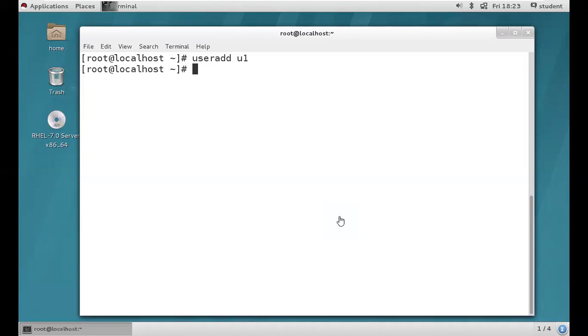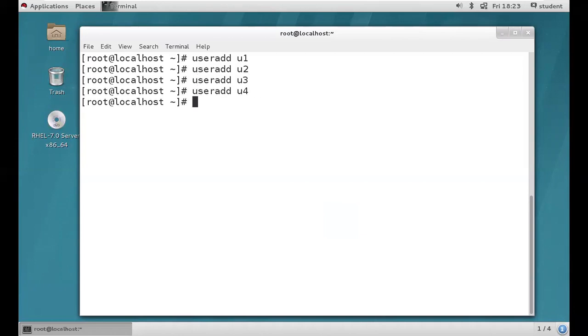We will have bash scripting. While we are discussing bash scripting, at that time I will teach you how we need to create multiple users. At present, with useradd, only one user we can create, right? So right, guys. So U2, then U3, and then U4. So we will have 4 users.